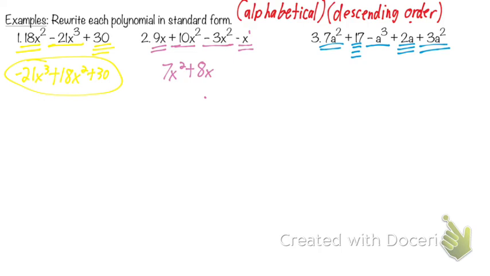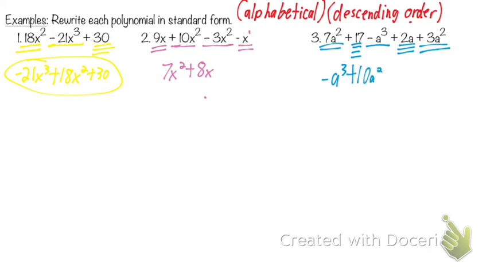Now that we have everything underlined, is it a little bit easier to visualize what comes next? Okay, so we go through the process. How many things have 1 underline? Just 1. So I don't have to worry about combining anything. Negative 8 to the third. Now I'm on my second thing. How many things have 2 underlines? 2. So I have to combine them. 7 plus 3 is 10a to the second. Once again, we don't change those exponents.